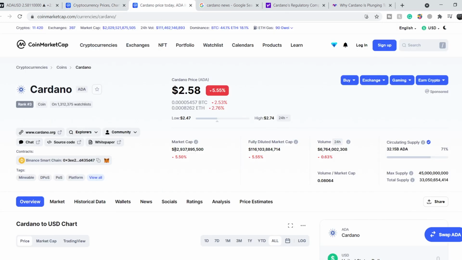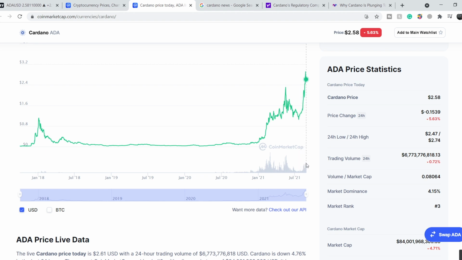So let's continue with its numbers. Its total market cap for now is $82.93 billion, and its total tradable volume during the last 24 hours is $6.76 million, which is almost the same as the previous day. And let me show you that we still have rather good volume, and in my opinion it is only the first wave of the movement to the upside to hit major targets, and in my opinion we might hit them by the end of this year, but it is too early to make this assumption, and I will show you in a minute in my technical analysis why I think so.